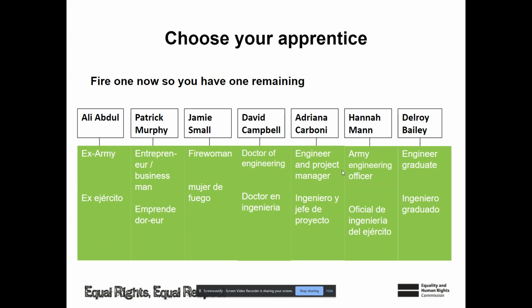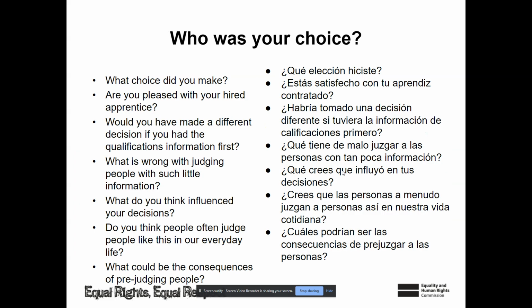Here are their qualifications. Now you got to fire someone based off of who you got left and what they can do to give you the best candidate for this moon mission. So what should happen is you should have at least one person left. So now what I'm curious is, who would you have left? Who was the person that you chose to go set up the moon base?